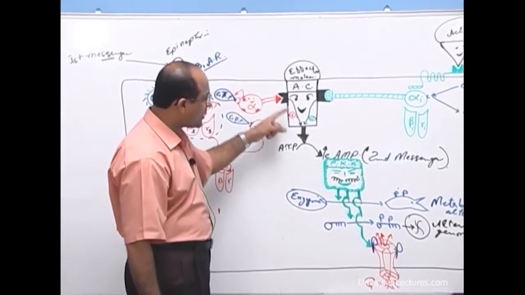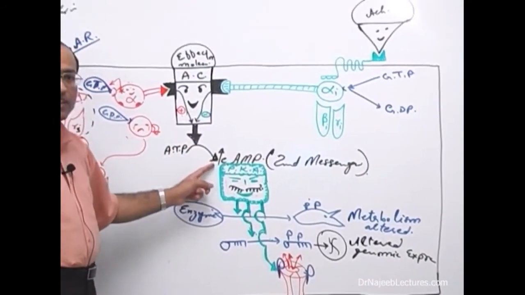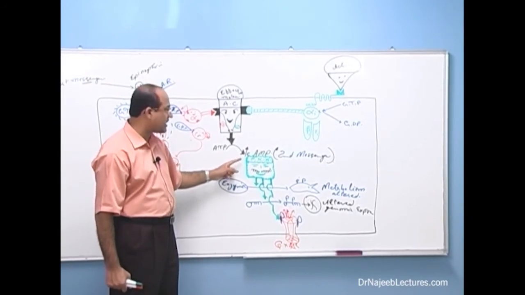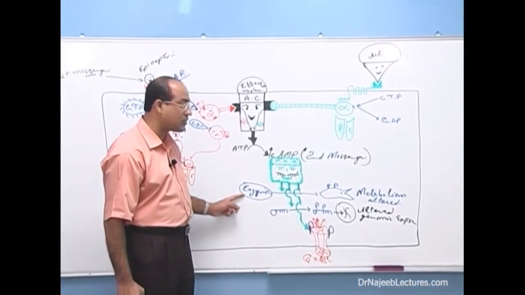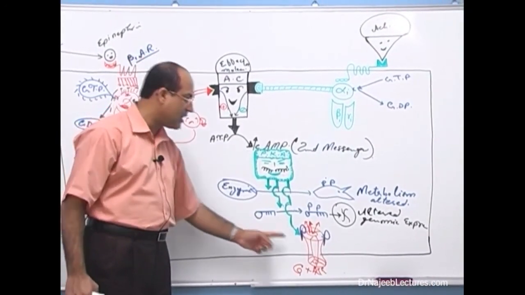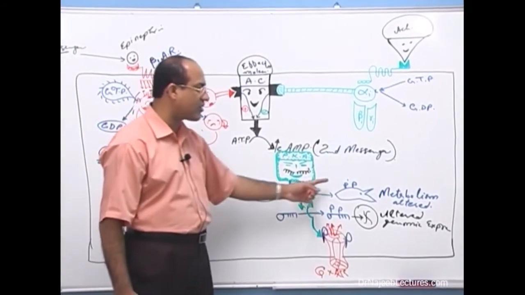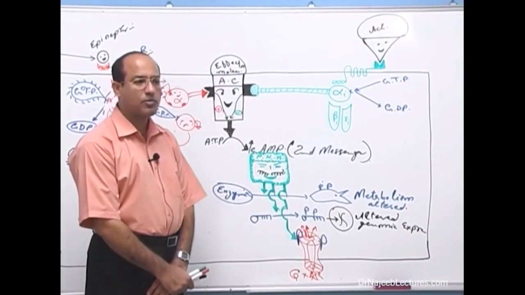The G stimulatory system increases cyclic AMP and the G inhibitory system decreases it. The cyclic AMP level drives the activity of protein kinase A, which determines the phosphorylation of certain enzymes, protein kinases and target cationic channels. That eventually results in altered metabolism, altered genomic expression or altered electrical properties.